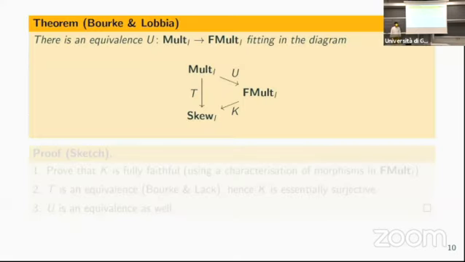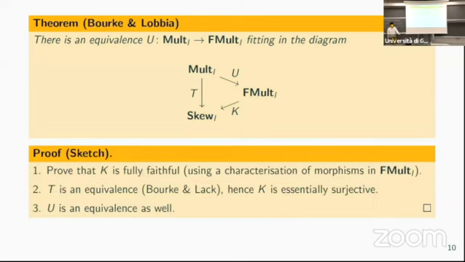Our theorem states that left representable multi-categories are equivalent to finitely left representable multi-categories. And the way we did it, as I was saying, is to factorize this equivalence that was already done by Burke and Luck between left representable multi-categories and left normal skew monoidal categories.